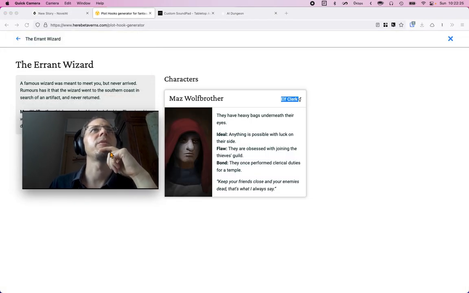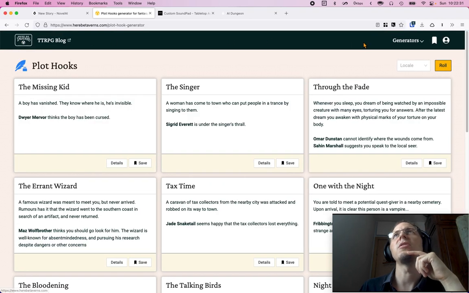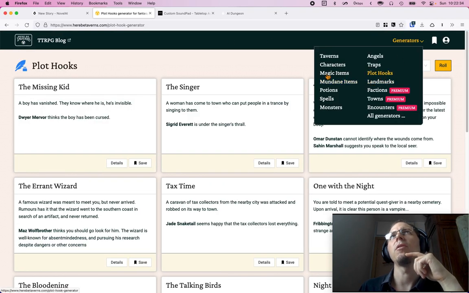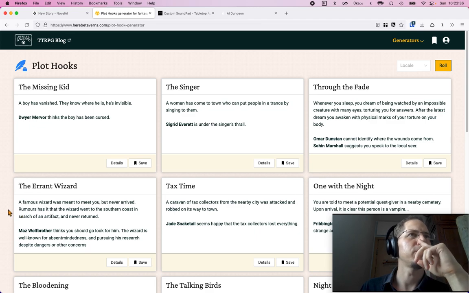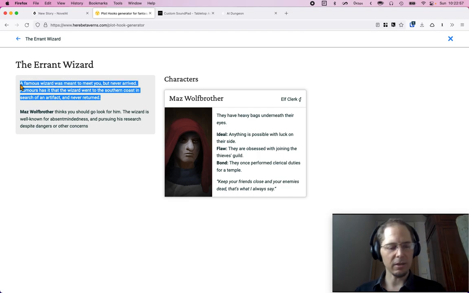Okay, so I'm starting off with this plot generator. Here's one of the scenarios. To do that, you just go up here, plot hooks, and we've got this wizard scenario. It says a famous wizard was meant to meet you but never arrived. Rumor has it, I think maybe the English is not so good on this site, that the wizard went to the southern coast in search of an artifact but never returned. Okay, so we've got that there.